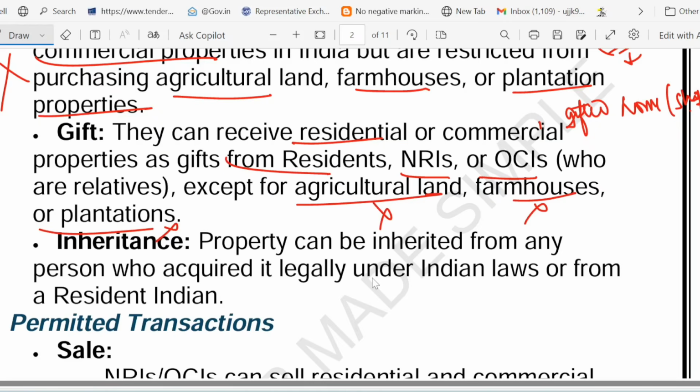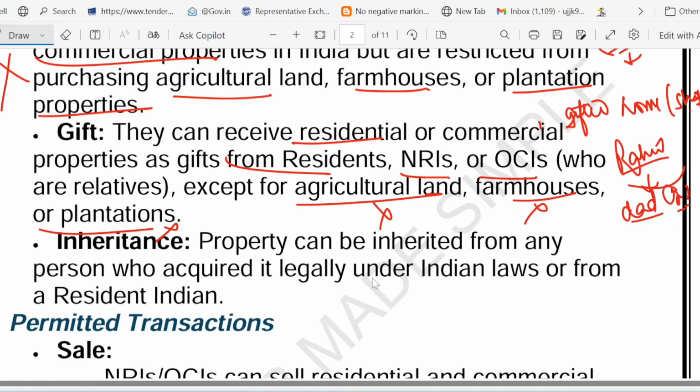For example, take the case of Rahul. Rahul is an NRI, right? So he got a Bangalore flat as a wedding gift from his dad. His dad is also an Indian resident. So he received this. Rahul received a Bangalore flat as a wedding gift from his dad. So yes, it is allowed.